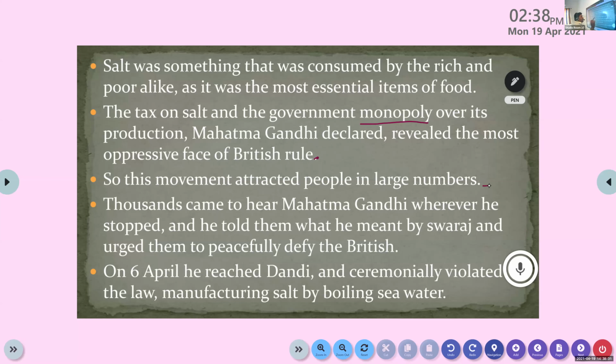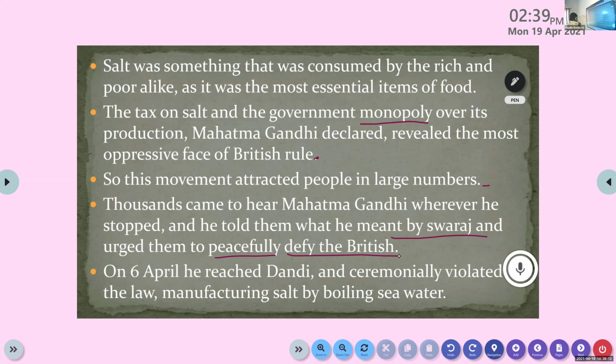At all those points, Gandhi discussed with the people the importance of non-violence, and he gave the correct meaning for the term Swaraj. We know that at the time of the non-cooperation movement, different people gave different meanings for the term Swaraj. But now Gandhi used this opportunity to teach the meaning of Swaraj to the common people, and the importance of peacefully defying the Britishers, without using any violent way, using non-violence.